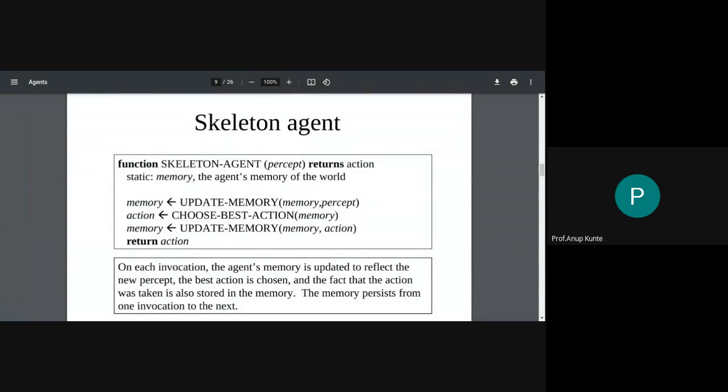There will be some logic for doing it. There will be some implementation that does this particular thing. And always there will be some alternative implementation for this. We will like to have the best possible implementation that makes our agent a rational agent. So this is exactly what comes in the later discussion in this particular chapter.